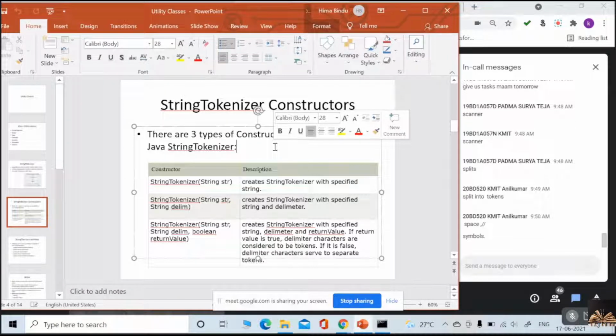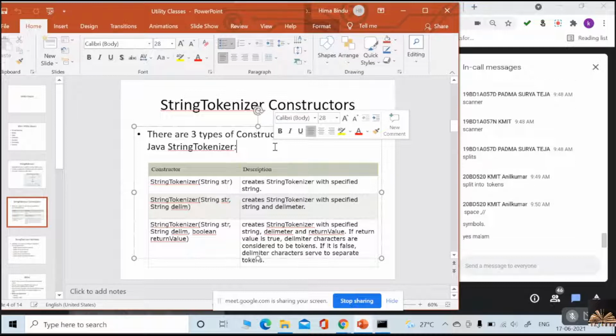I want to ask you one question: did you use the split method of the String class? Do we have split in strings? Yes or no?